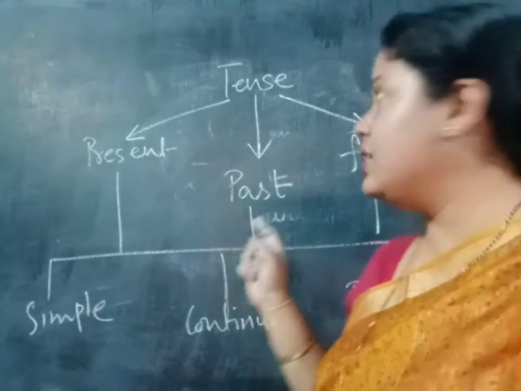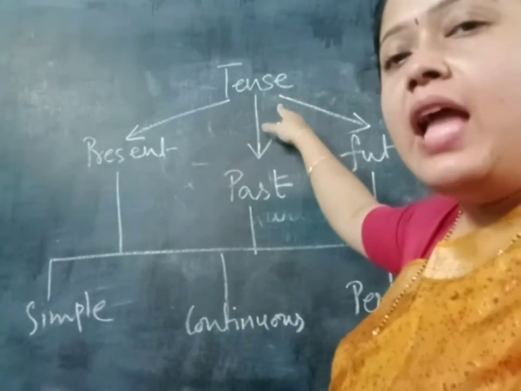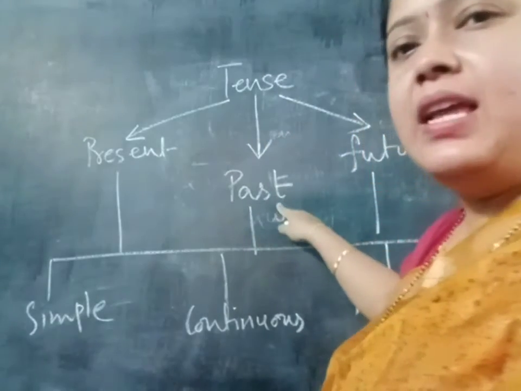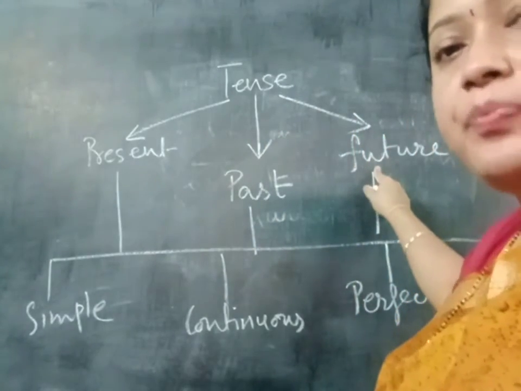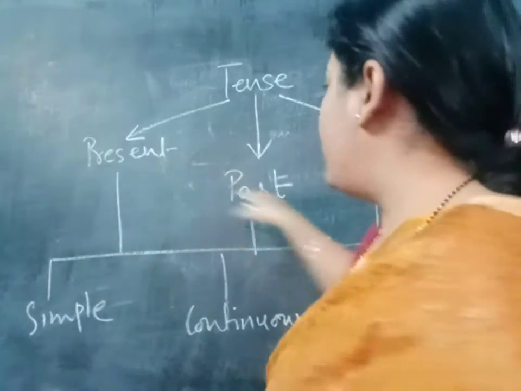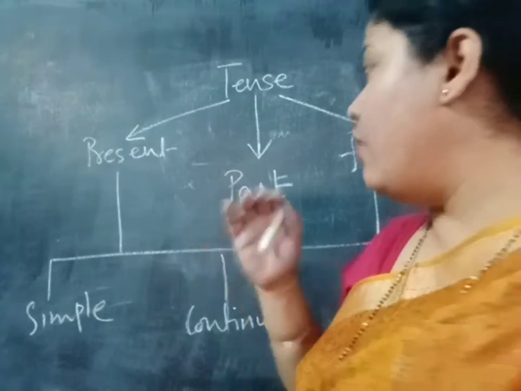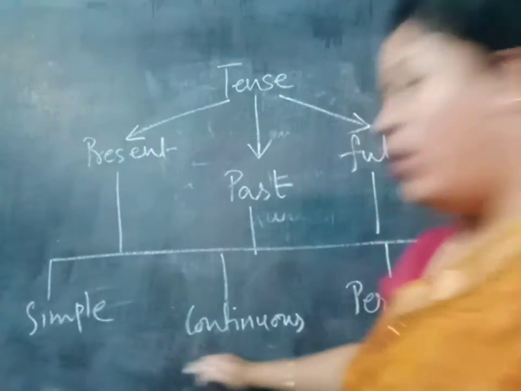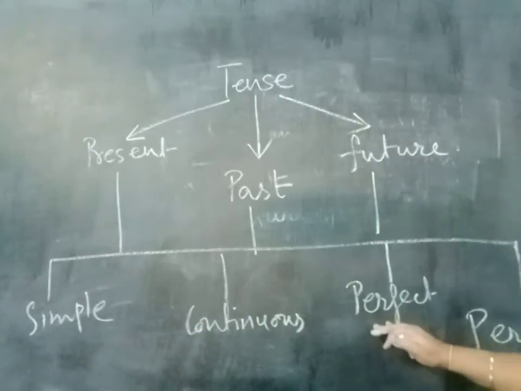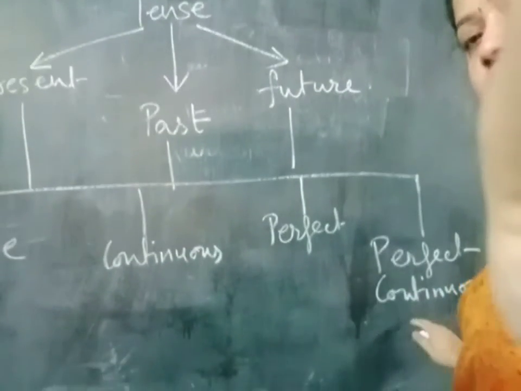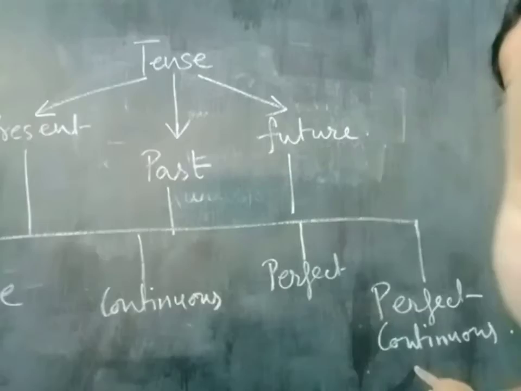Here it is written tense, and tense is having the three kinds, that is present, past and future. And these three kinds also have some subdivisions. What are these? Simple, continuous, perfect, and perfect continuous.